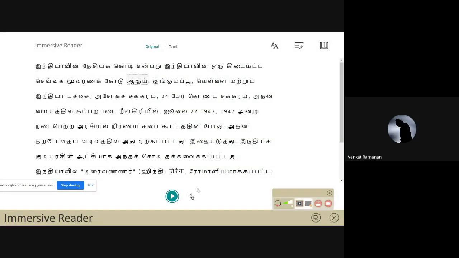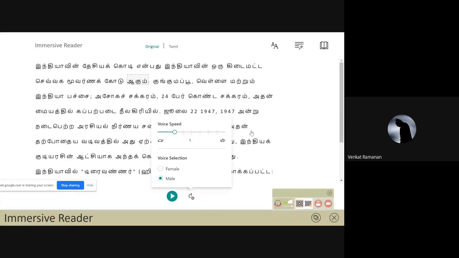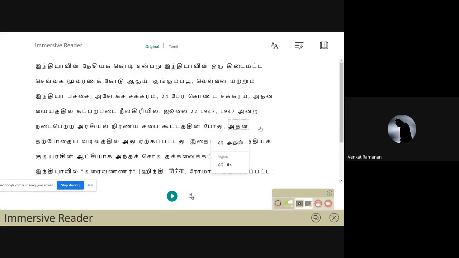So it gets translated, and again here we have the same options. So this immersive reader is one of the main functionalities which can be very helpful for language teachers. Not only for language teachers, other teachers can also use the readout function. So this is text to speech.